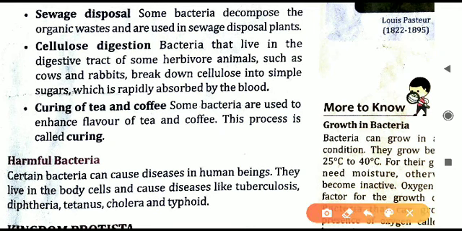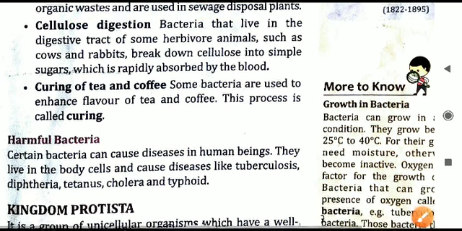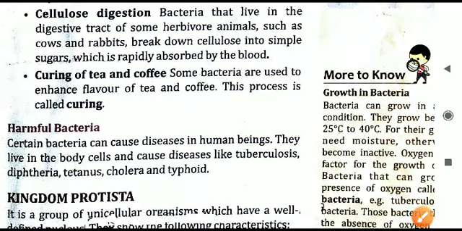Next, now sewage disposal. There are many bacteria which are decomposing. Just now we have seen in the biogas only, bacteria decompose the waste. So same point only that is repeated. So sewage disposal plant, whatever garbage is thrown outside in the cities, it is collected and it is kept where? It is kept in the sewage disposal plants. वहाँ पे जितना भी waste matter होता है, that is converted into simple products. Generally manure is made. So that is all. Sewage disposal is done with the help of bacteria. So they are very very helpful in converting the waste into useful products.